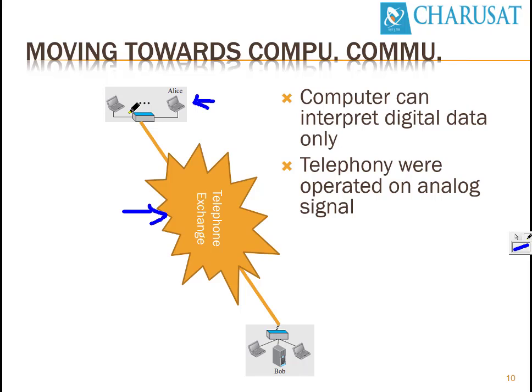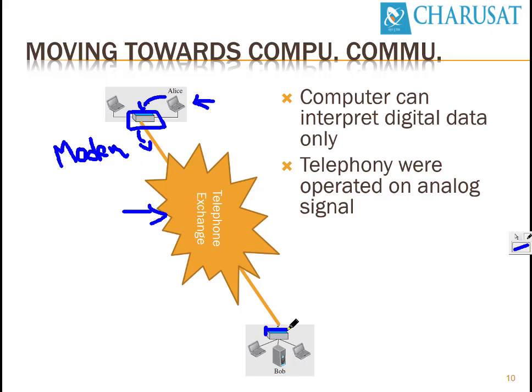So over here we can see there is a modem. This device is known as a modem, which converts digital signals generated by the computer into analog signals which are understood by the telephone exchange or telephone circuit. Then it goes to the other end.